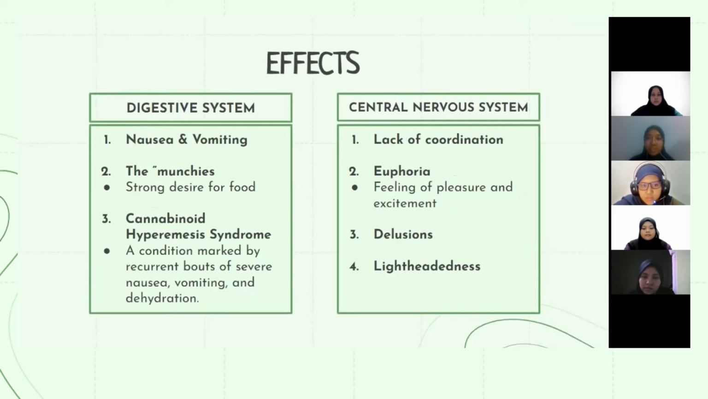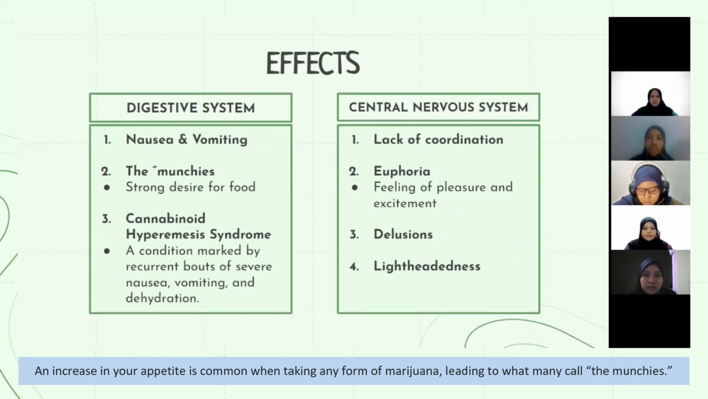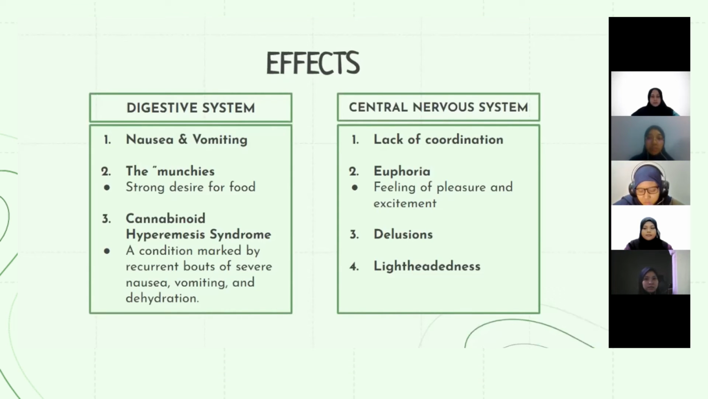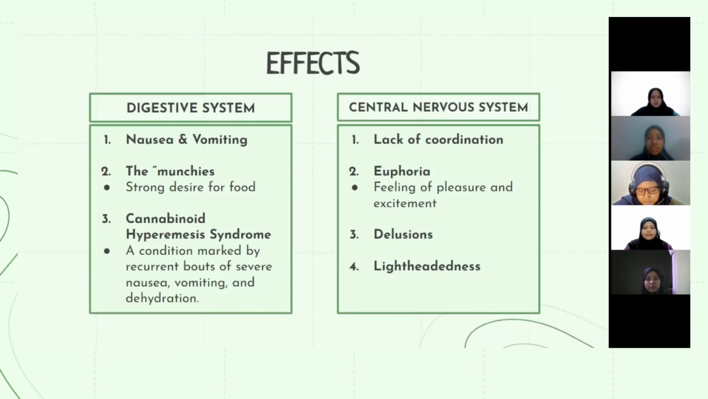The last one for my part is the digestive system. If marijuana is taken by inhalation, like this man, it will cause stinging and burning in the mouth and throat while inhaling. On top of that, an increase in appetite is common when taking any form of marijuana, leading to what many call the munchies. That is why this man feels very hungry, because he is experiencing the munchies. Other than that, cannabinoid hyperemesis syndrome is a condition of severe nausea, vomiting, and also dehydration. So this is also one of the effects on the digestive system.